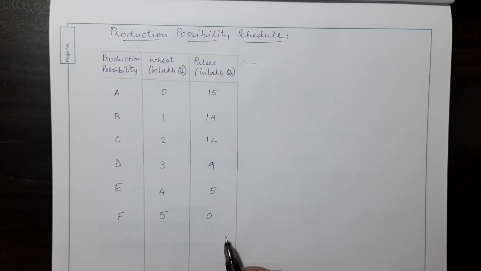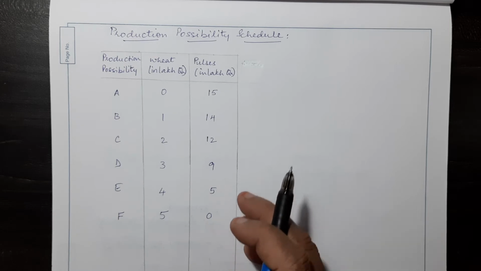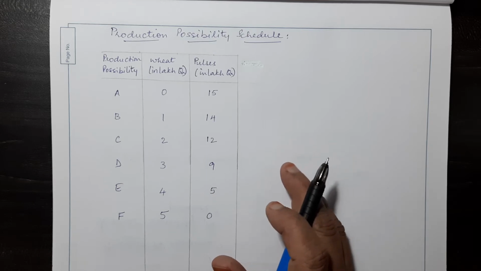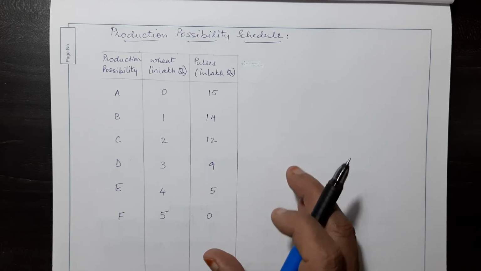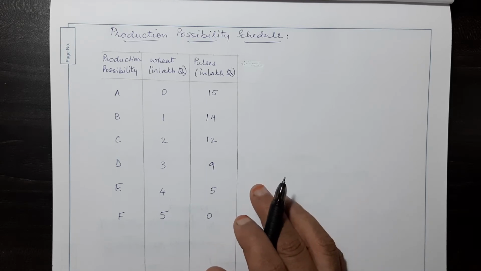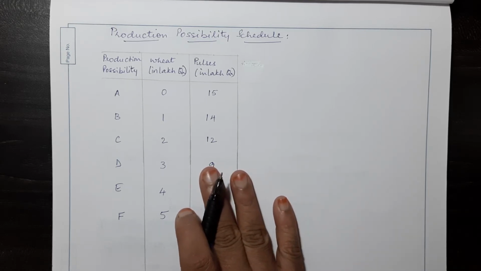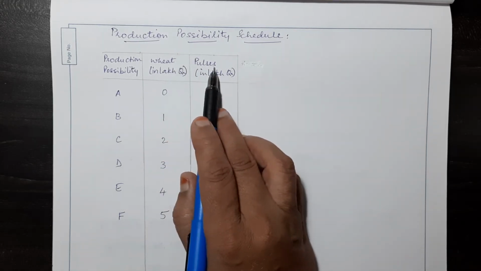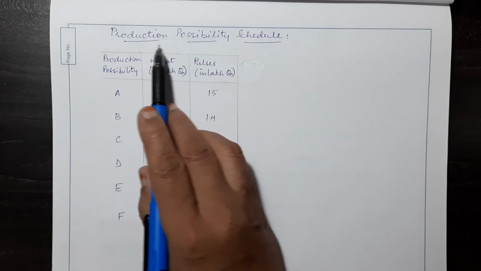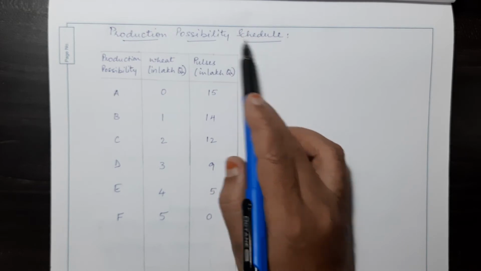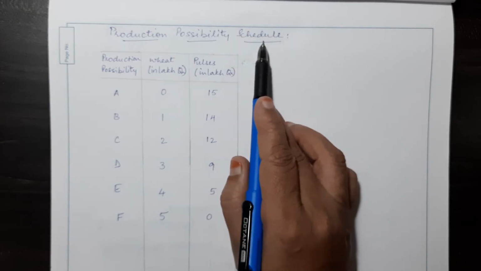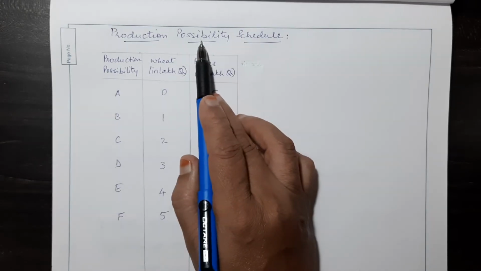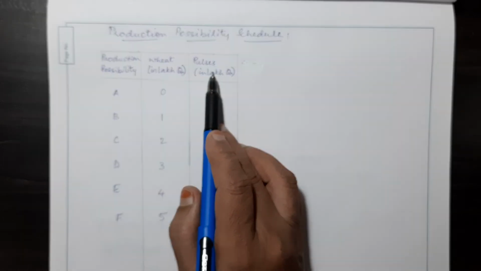Now that we understand that we can transfer the raw materials or resources from production of one good to another, let us look at the possibility of producing a combination of 2 goods. Now in this particular example, we are dealing with wheat and pulses. So these are the 2 goods, right? Now let us look at the production possibility schedule. What is a production possibility schedule? Schedule means a table that shows us what combinations are possible using the given resources in producing these two goods.